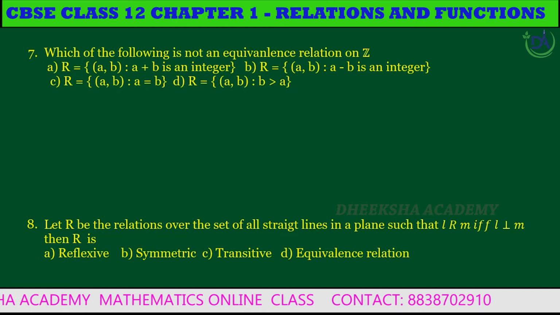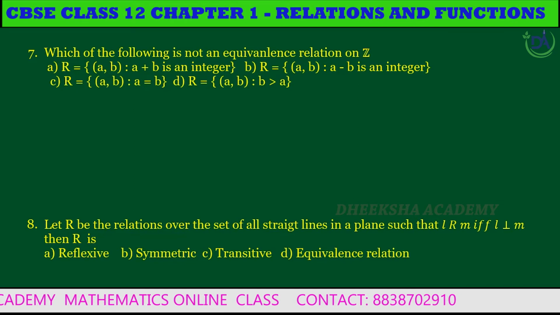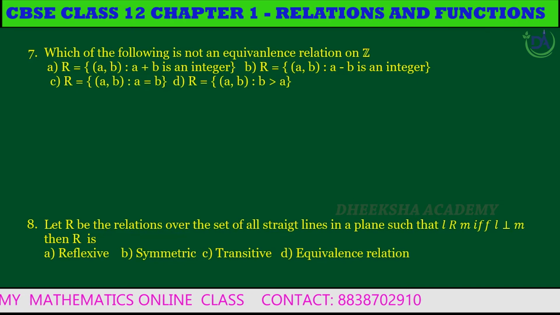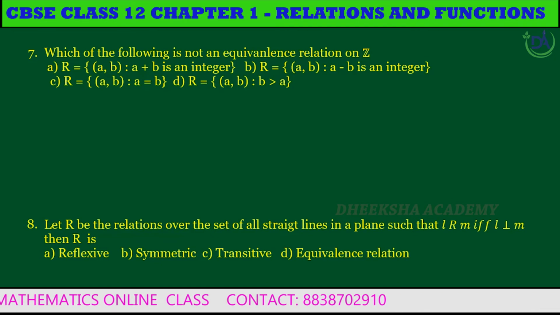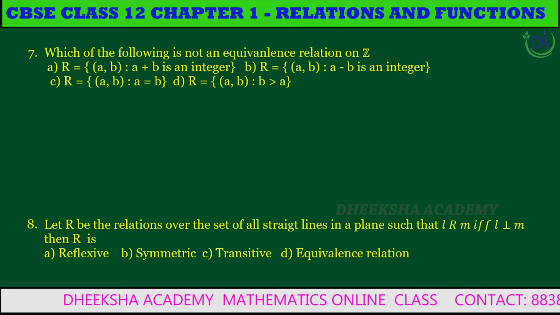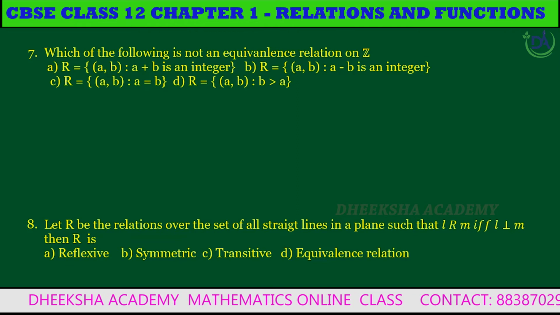See that clearly in option A, if a plus b is an integer, a plus a is also an integer, so it's reflexive, and a plus b is equal to b plus a, so symmetric. If a plus b is an integer and b plus c is also an integer, then a plus c is also an integer. So in option A, all three properties are satisfied. Similarly, in option B, reflexive, symmetric and transitive are all satisfied. And option C is also an equivalence relation.